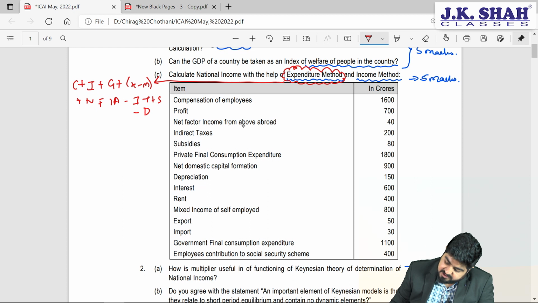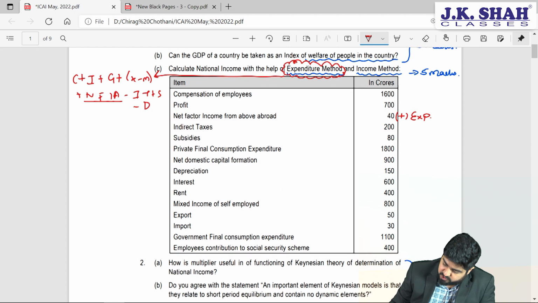Net factor income from abroad, that is fine. So this is NFIA. NFIA, what we need to do friends? We need to add. So I will write down here add. This is as per the expenditure method. So in expenditure method, we shall be adding this.